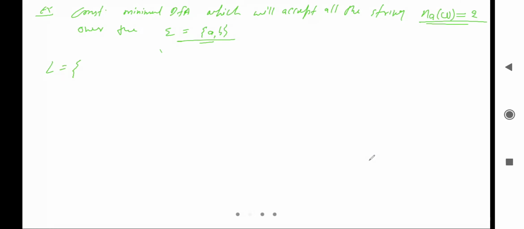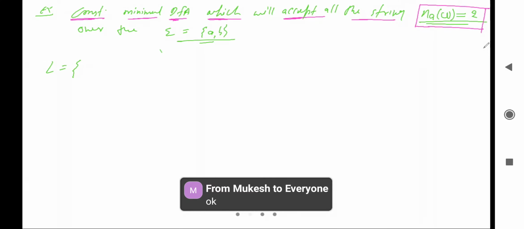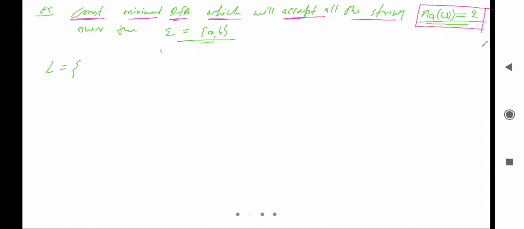Let's see. So here we are constructing the minimal DFA which will accept all the strings where the number of a in w is equal to 2, that is exactly 2. So whatever string we take, the number of a must be exactly 2 times. That must be inside that language.